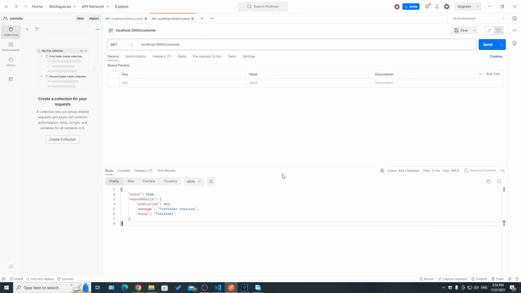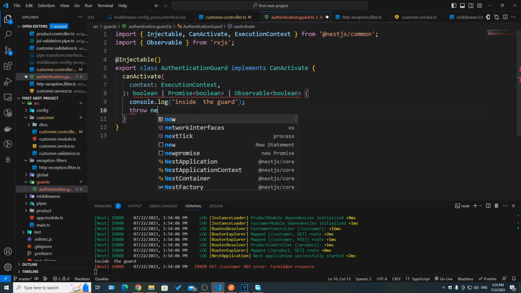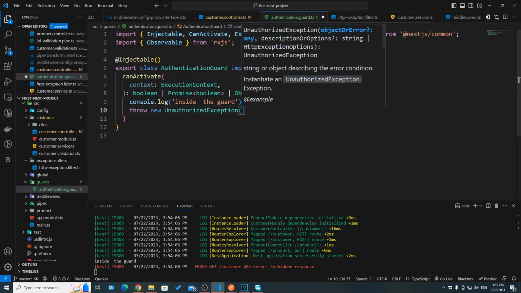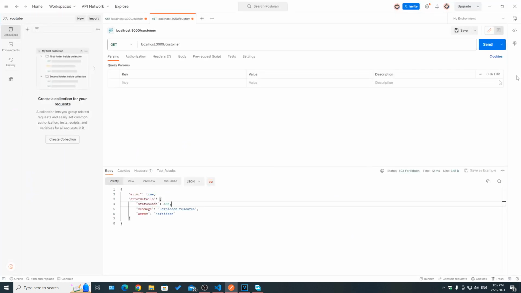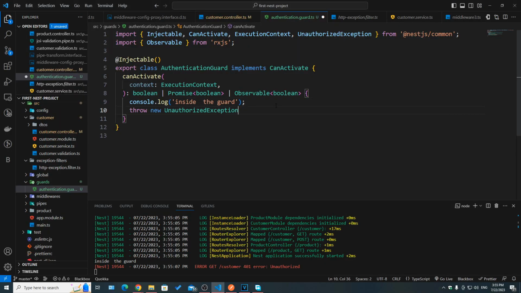Now, usually, whenever you have authorization, this is a good error to show, but if you have authentication only, and you're trying to authenticate a user, it's better to show unauthorized 401 instead of forbidden 403, for example. To do that, instead of returning false, you can say throw new UnauthorizedException. Now if we save, open Postman and hit send, as you can see, we got unauthorized 401. This doesn't matter if you don't really care about the error thrown, but if you have false, it's going to throw an error. If we have true, it's going to enter the route handler.